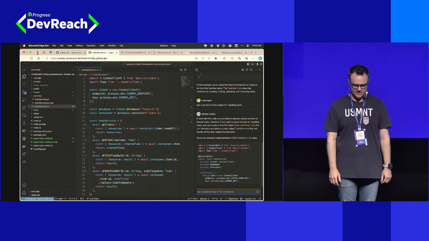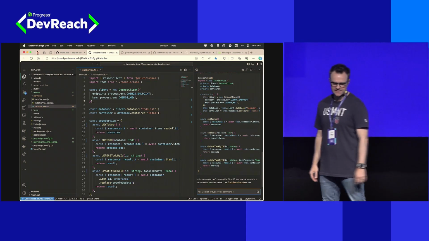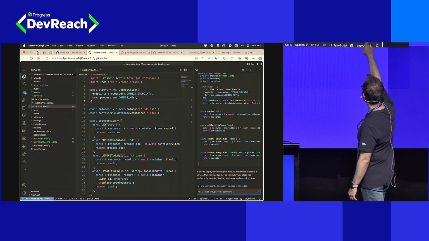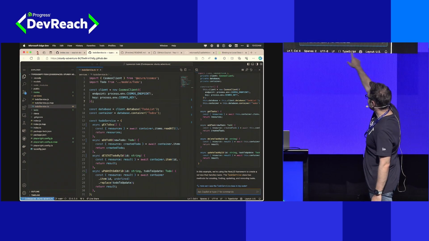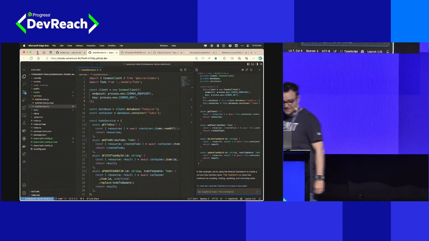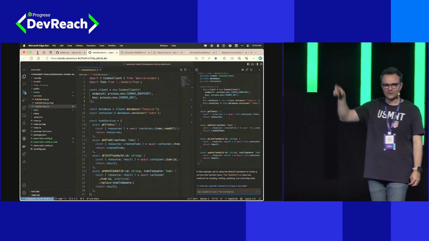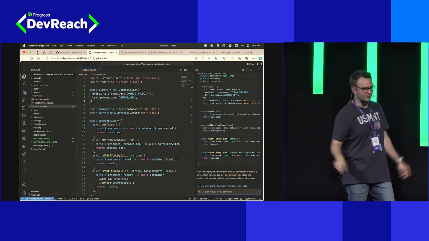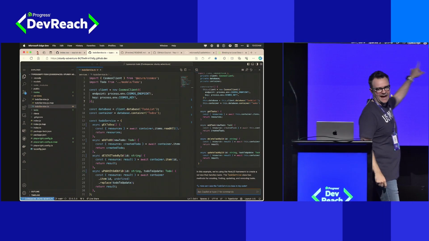So now it's suggesting to me something that looks a lot more like my existing project. You can see that we now are using Cosmos DB as our backing container over here on the right. And we have get tasks, which is like get to-dos, add task, which is like add to-do. In previous attempts at this, it has even emulated my terrible coding convention of every other character being uppercased. Here it's saying, you know what, that's dumb. I'm going to give you a better way to do it. But you can see, right by having the file open, I get a much more contextually accurate suggestion.